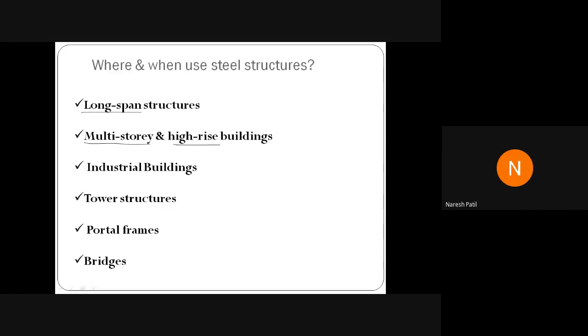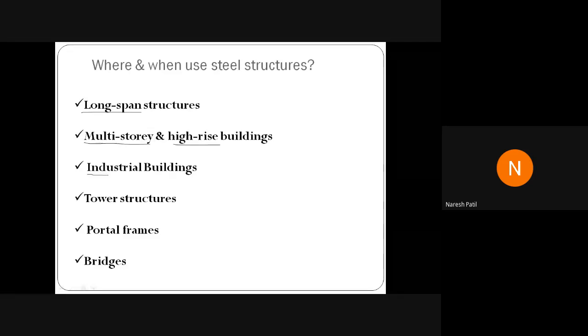In Chennai, the maximum buildings are constructed using steel structure because there natural sand is totally banned. You can use artificial sand or you can use steel structure. So the maximum usage of steel structure is adopted there. That's why you can use it for multi-story and high-rise buildings.